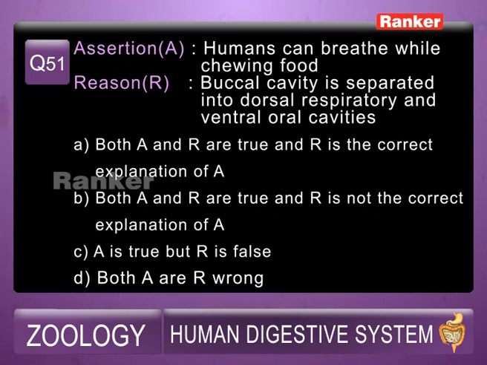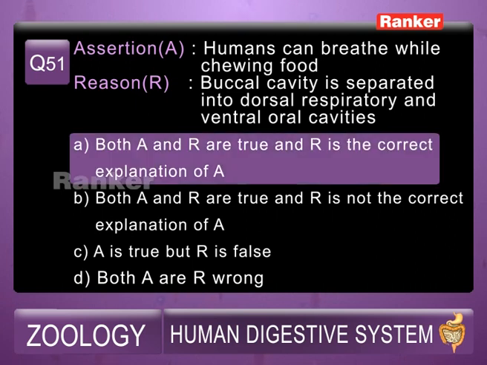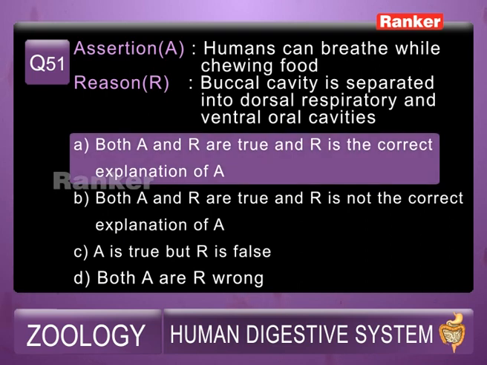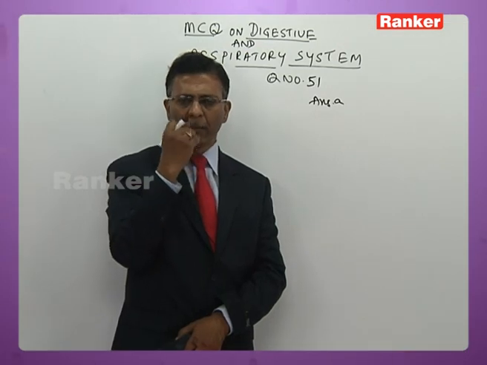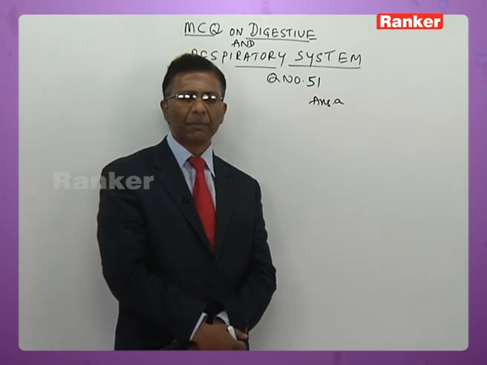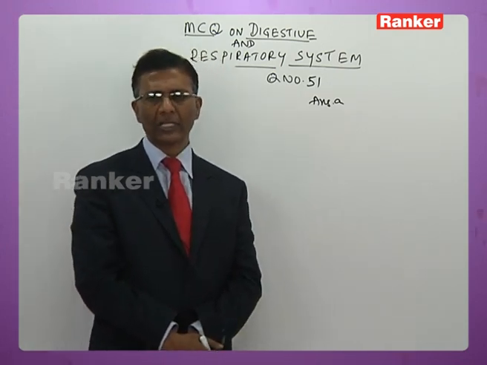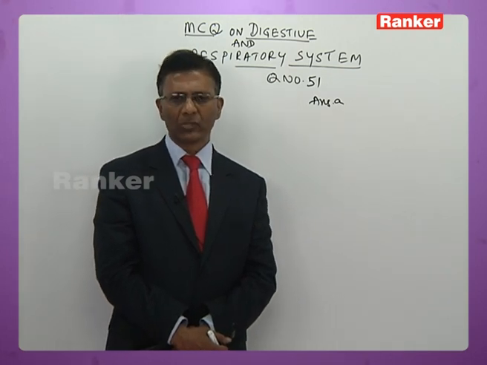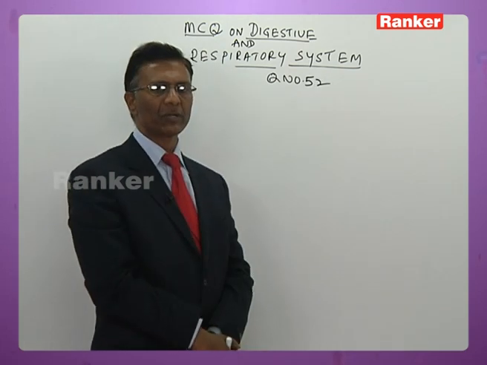D, both are wrong. So the answer has to be A, because of the presence of the palate, the respiratory part and buccal cavity part are separated from each other. That's why while chewing a person can also respire uninterruptedly. So the answer is A.